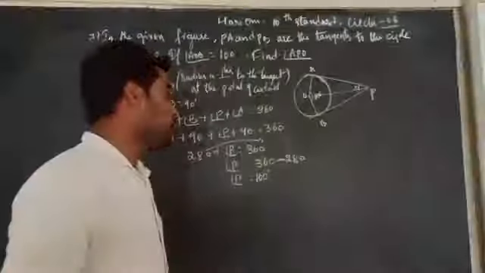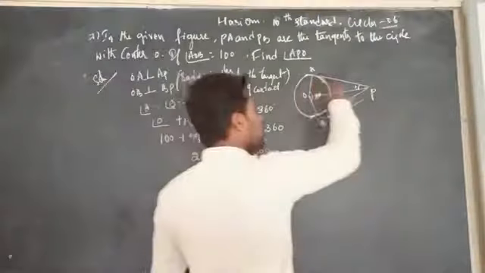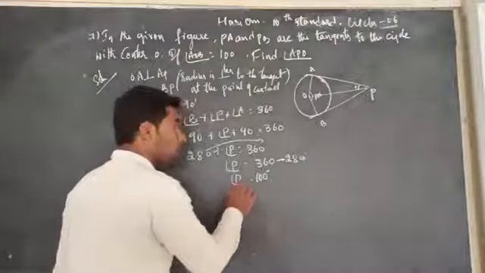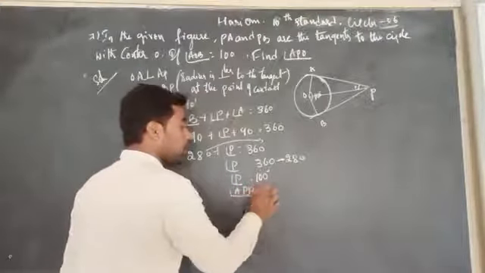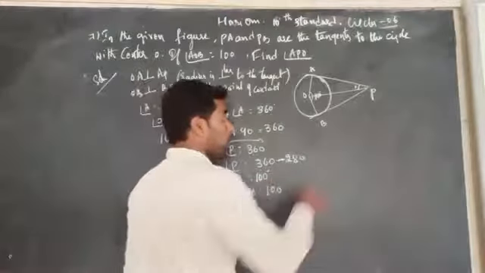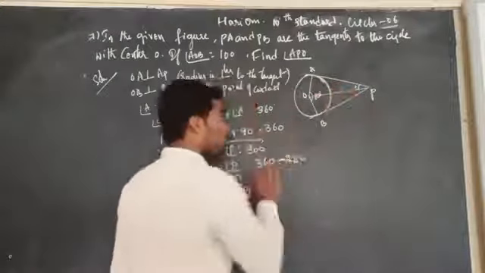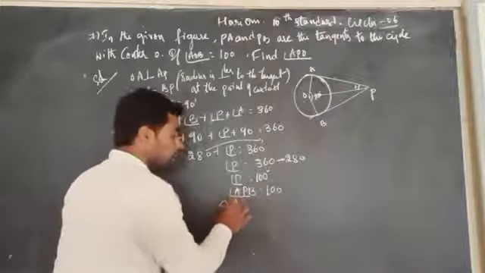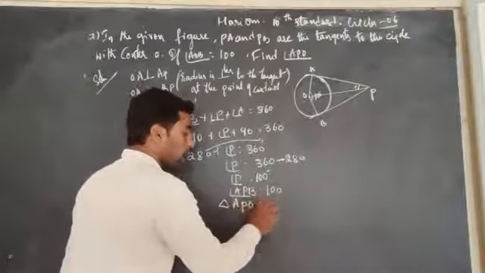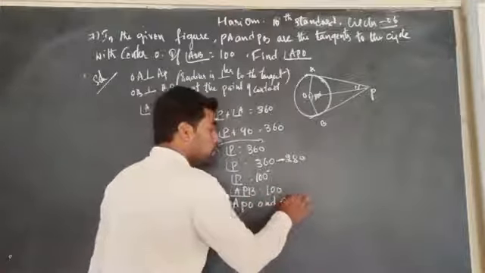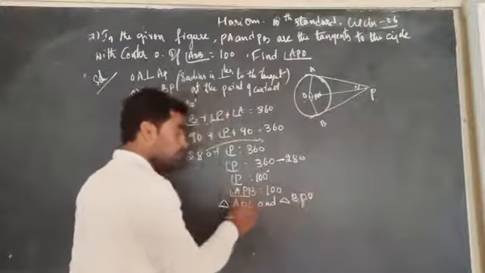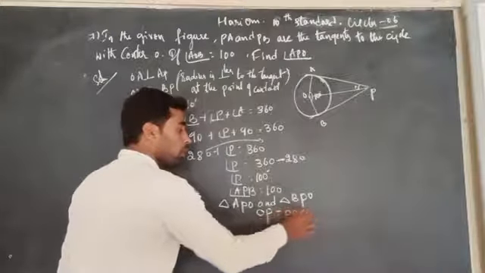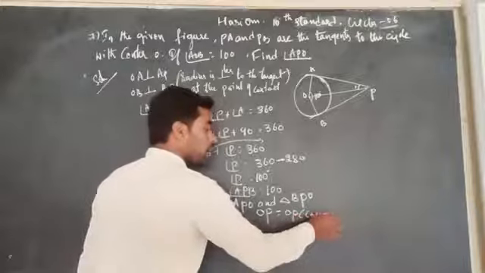Now we have to find angle APO. Here angle P is nothing but angle APB. Now we have to find angle APO. I'll take these two triangles: triangle APO and triangle BPO, in which OP is equal to OP, reason: common side.